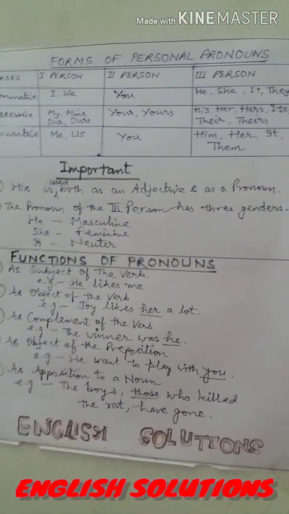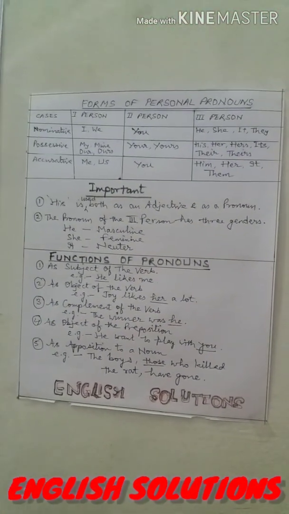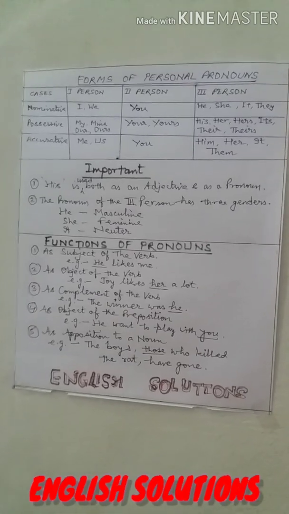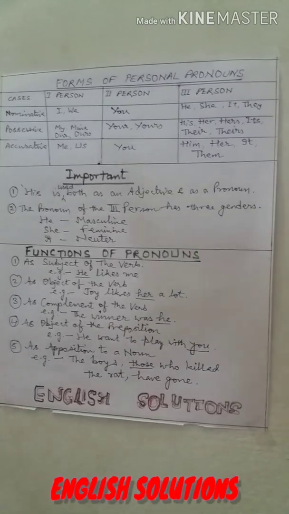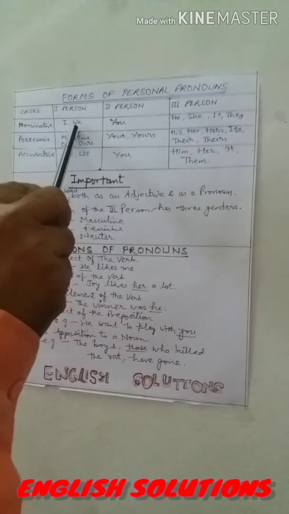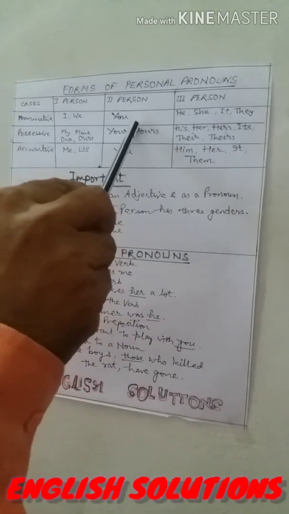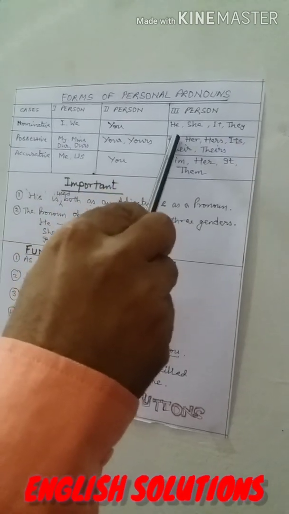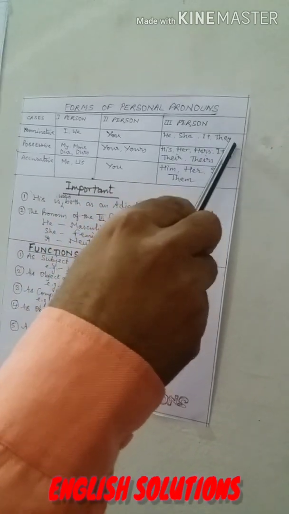After definition and types of pronoun, I would like to discuss the forms of personal pronouns as they are changed in different cases. As you can see in the chart, in nominative case, in first person we use I and we. In second person we use you. In third person we use he, she, it, and they.